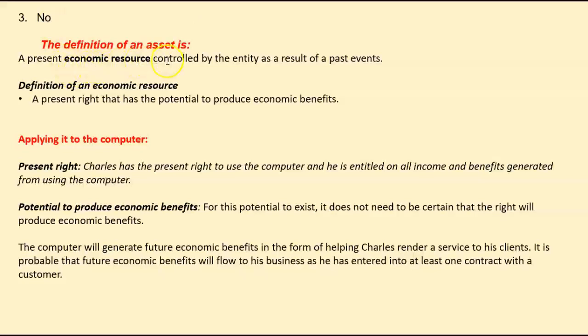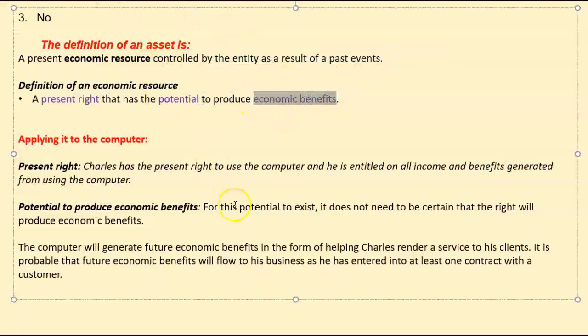An asset is a present economic resource controlled by the entity as a result of past events. So what is an economic resource? It is a present right that has the potential to produce economic benefits. Now, let's apply that to the computer. Is there a present right? Is there a present right that has the potential to produce economic benefits?